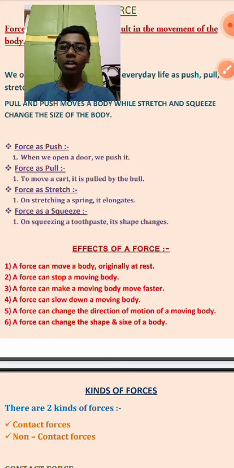Then we come across number 4, that is a force can slow down a moving body. Again I am taking the example of football.